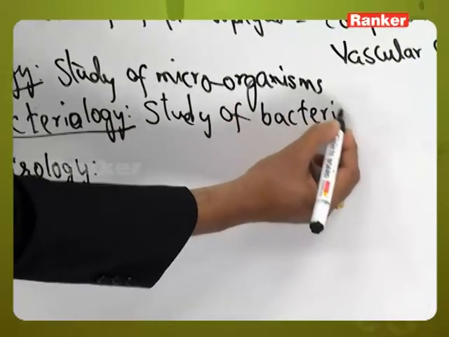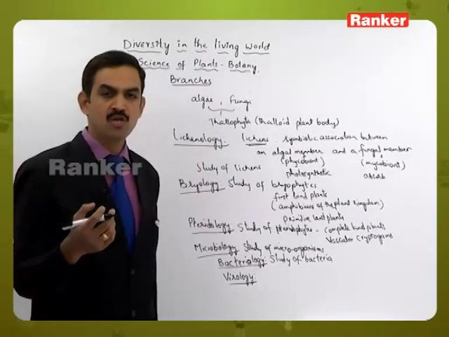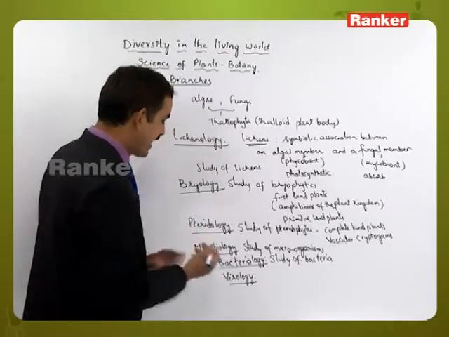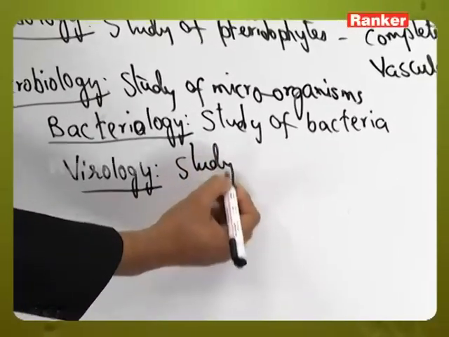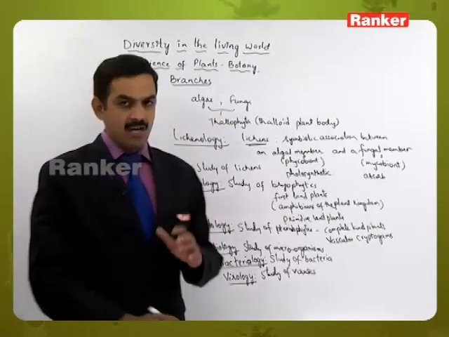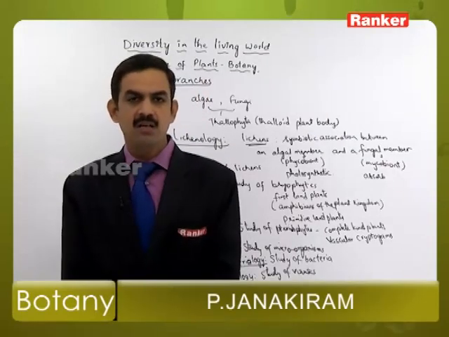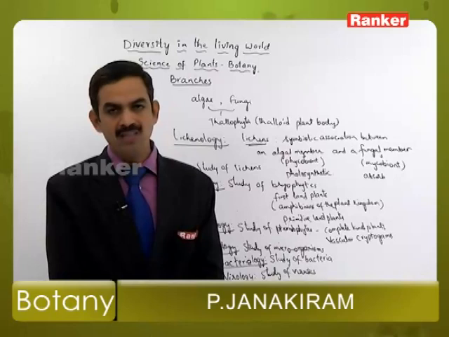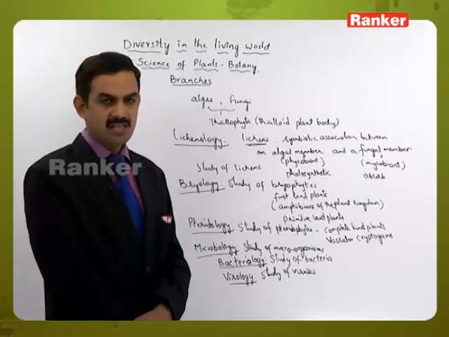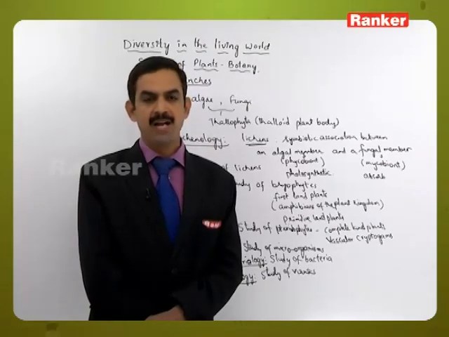So the study of bacteria includes not only the structure, size, shape and morphology, it also includes the study of nutrition, composition, reproduction and the diseases which are caused by bacteria. And the next one, the study of viruses, is called virology. So here also virology includes the study of structure, cell organization, size, morphology, reproduction, all the aspects related to viruses. So all this is part of virology, and these are some of the important branches which are placed under the branches of botany.